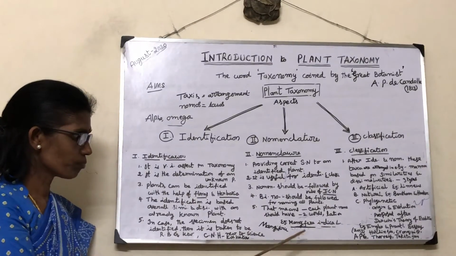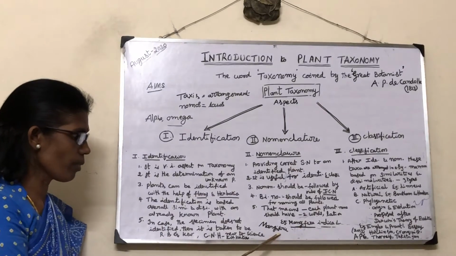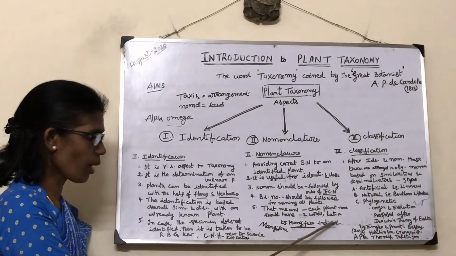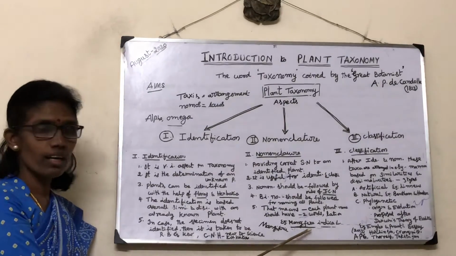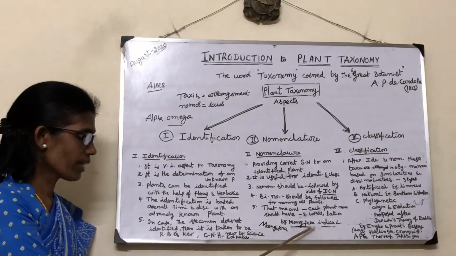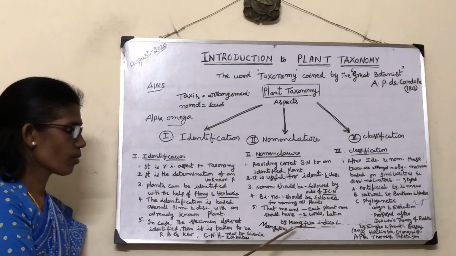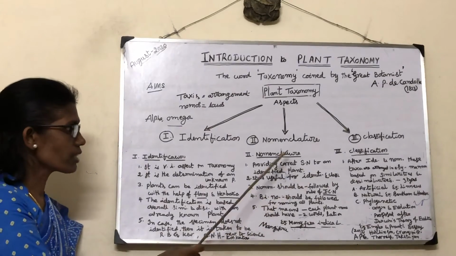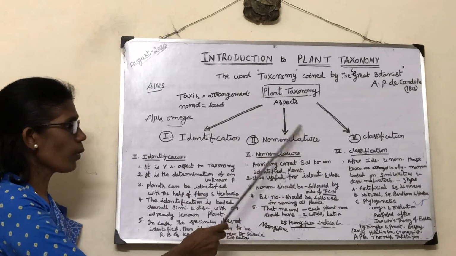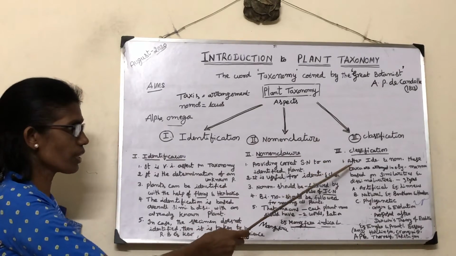The scientific name of mango is followed by an abbreviated letter, L. Here L indicates Linnaeus, who discovered the species of Mangifera. That's about nomenclature.